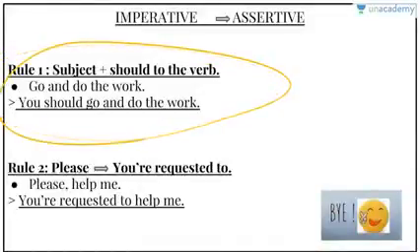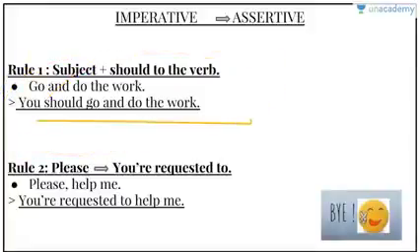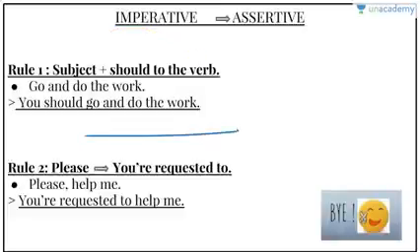Now the last is imperative to assertive. Imperatives are the sentences which express a command or request. So we have to convert them into a statement. Now, the subject should be added, with should plus the verb. Okay, now go and do the work. Now what do we have to do? We'll get the subject here, you, and should go and do the work. You should go and do the work.